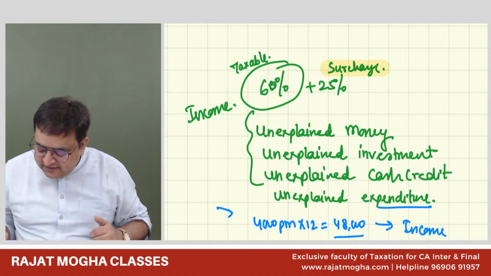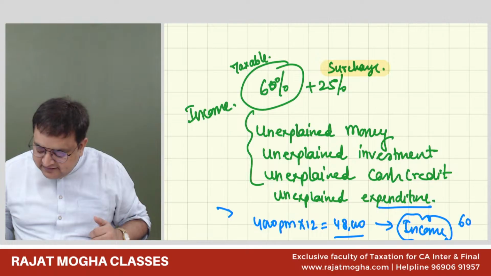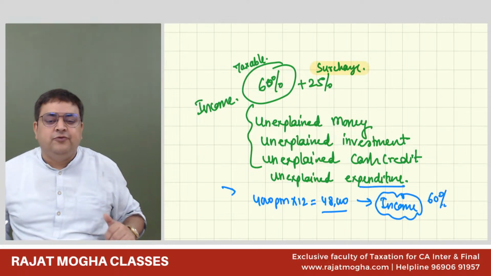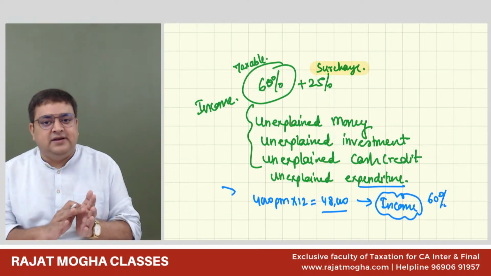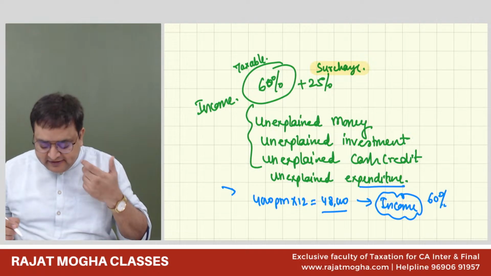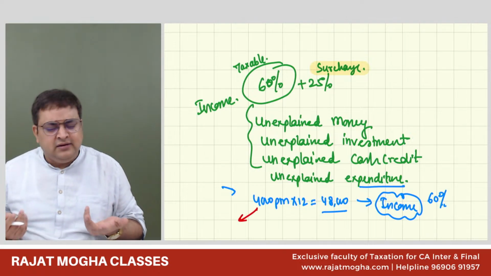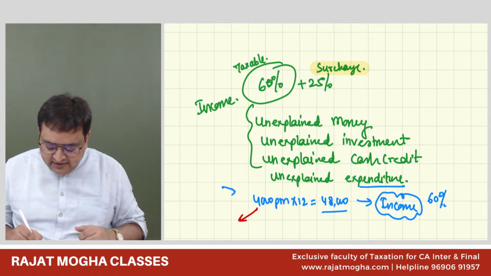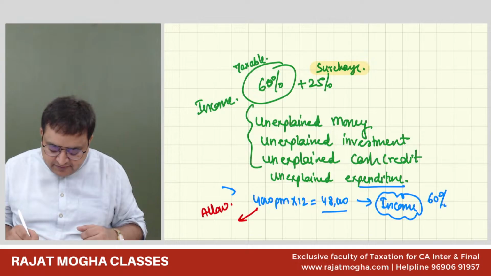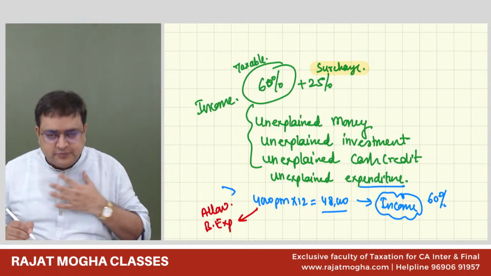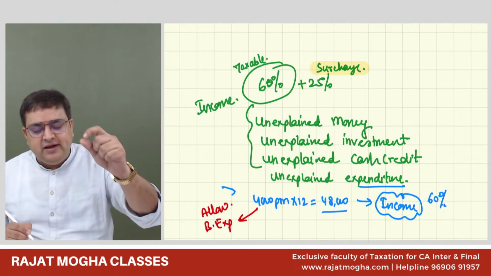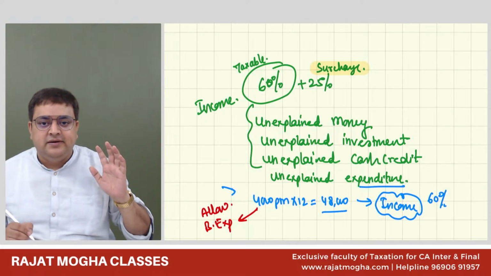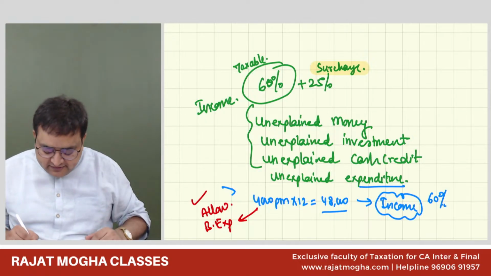It will not become your expense. It will become your income, and 60% tax plus 25% surcharge plus 4% cess would be calculated on it. But if he can explain this, then it's fine. Then we will not make it income. If he can explain this expenditure, and since it's a business expense, then we can allow it as a business expense. Now, you have two options. Either you can write in your paper that it is assumed that he has sufficient explanation to it, so that is the reason we are allowing it.